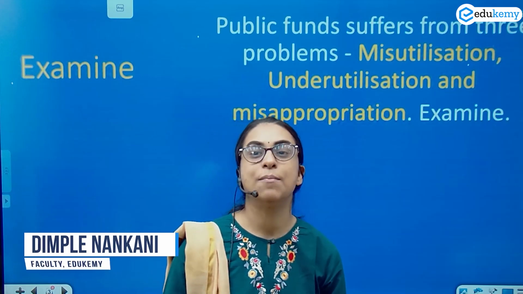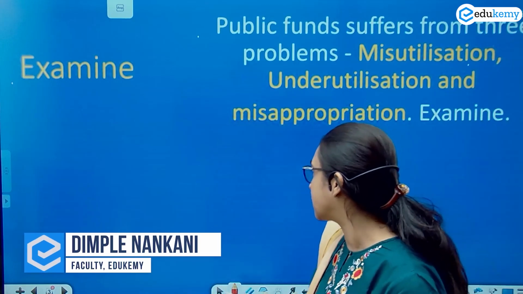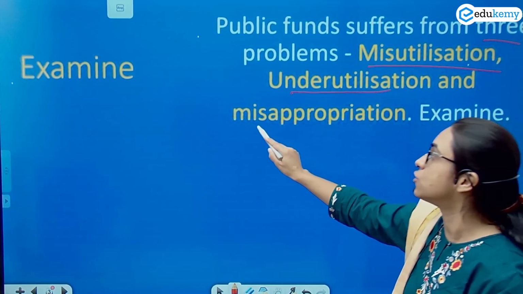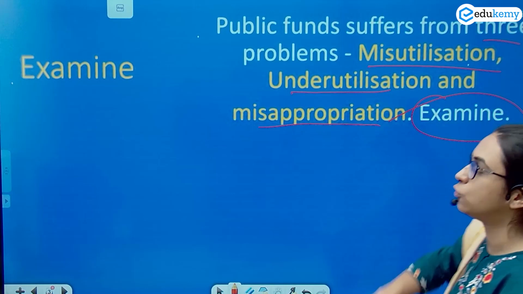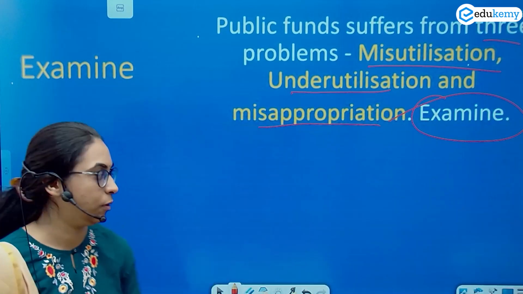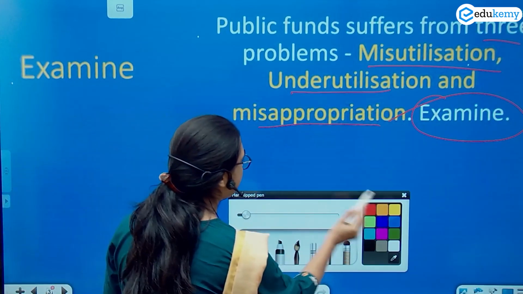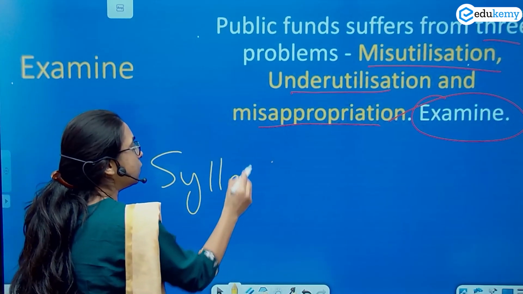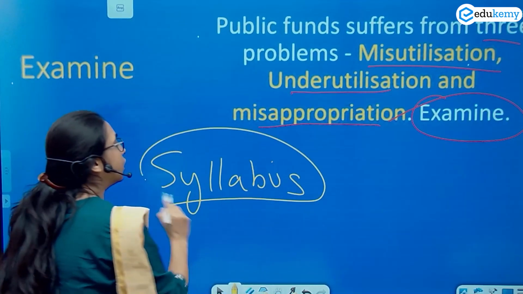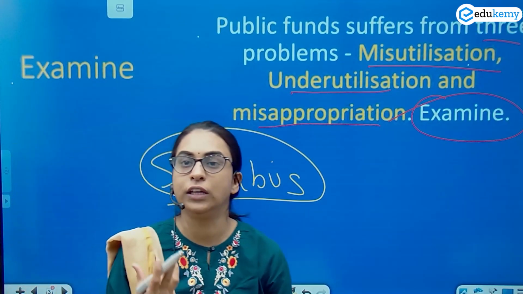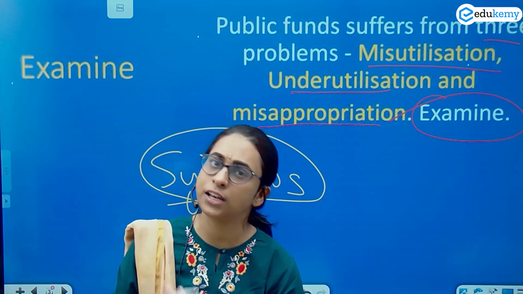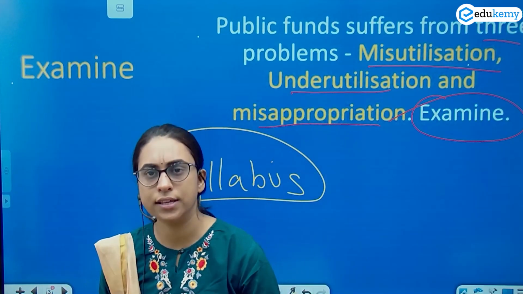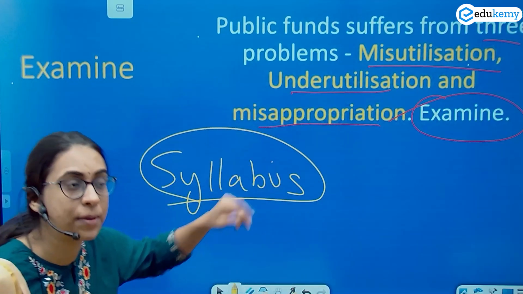Question of the day is public fund. The public fund actually suffers from three major issues: misutilization, underutilization, misappropriation, and you have to examine the statement. Why this question? This question is coming into play because it is there in your syllabus. In your syllabus, you have one key term: inefficient utilization of the public funds. Inefficient utilization. Inefficiency means misutilization, misappropriation, underutilization. You will have to examine the statement.